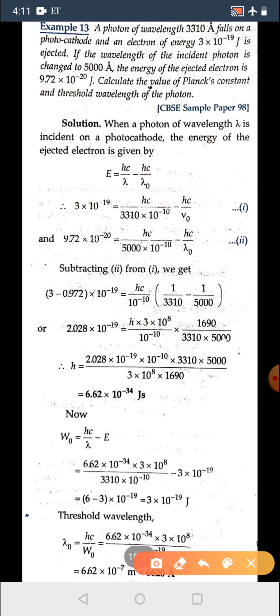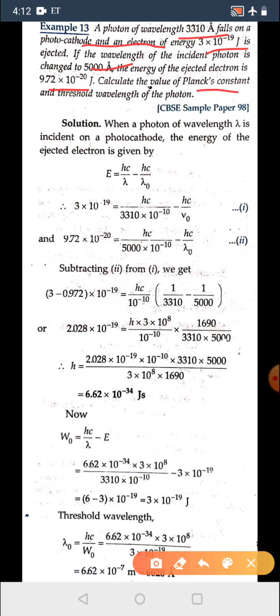Then in question 13, a photon with this wavelength falls on a photocathode, and the wavelength and energy of the electron are given. We are asked to find Planck's constant.